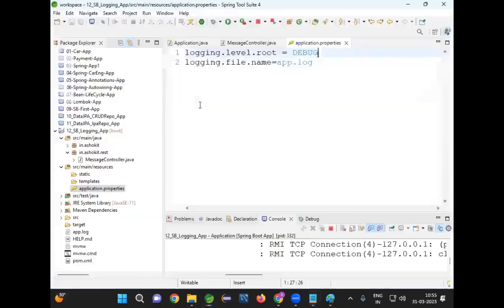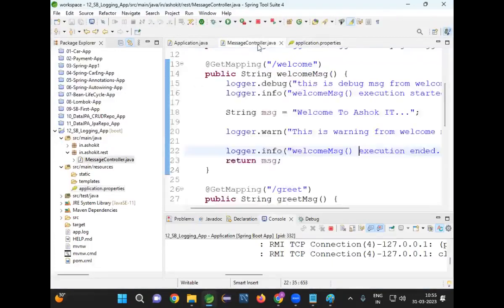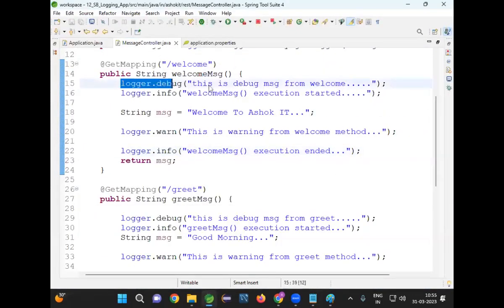Whenever you are developing a method, if you want to print low level details of your application execution, each and every piece of information, then you will go for debug. Any high level messages I want to print, then you will go for info. Any warnings that you want to print, then you will go for warn. Whenever an exception occurred, then you will go for error level.